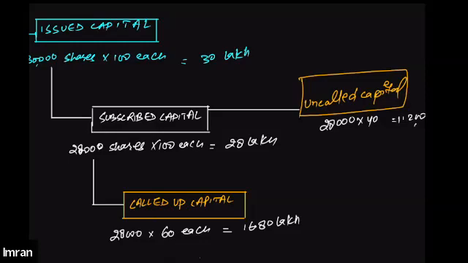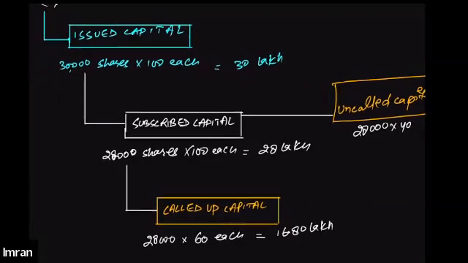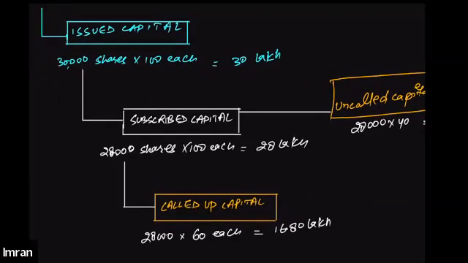No. See, what happens now? We have issued, for example, I'm trying to sell you 30,000 shares. I ask you whether you want to buy 30,000 shares, but you showed interest in buying only 28,000 shares. That means you are not willing to purchase more than 28,000.